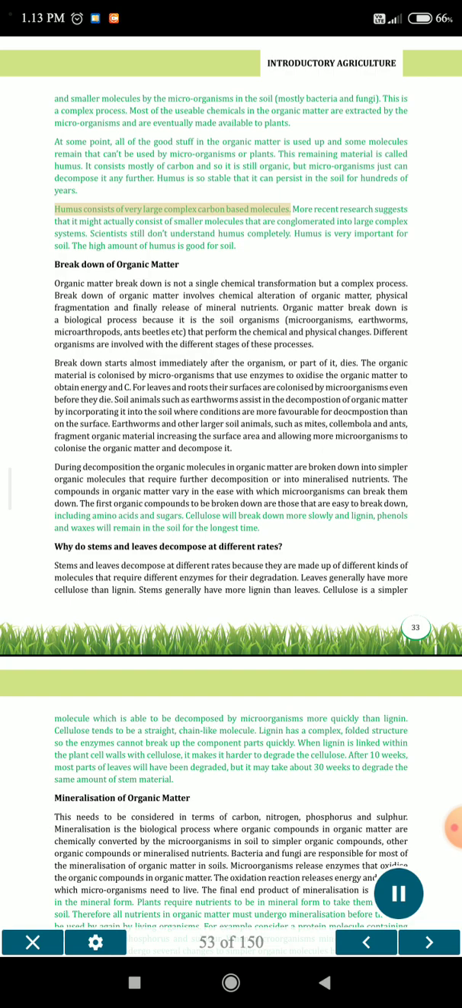Humus consists of very large complex carbon-based molecules. More recent research suggests that it might actually consist of smaller molecules that are conglomerated into large complex systems. Scientists still don't understand humus completely. Humus is very important for soil. The high amount of humus is good for soil.